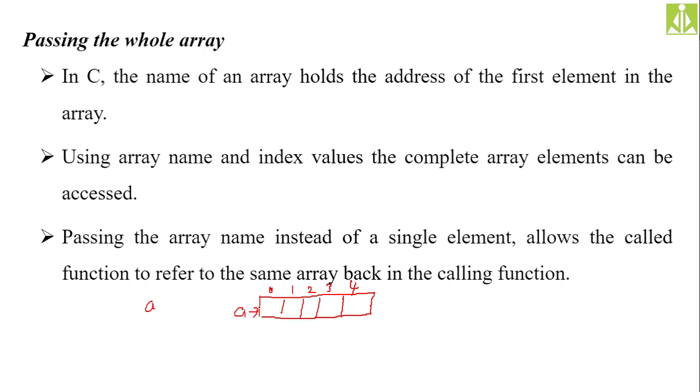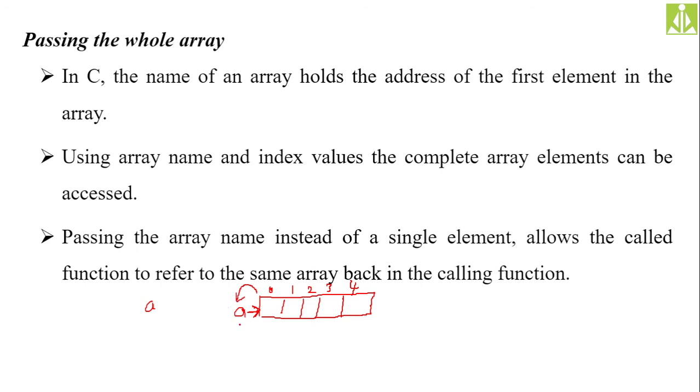Now in order to access this first element, when I point this arrow at A, it means whatever address this first memory location is holding, that address is indirectly available inside the array name. I'm not talking about the value.